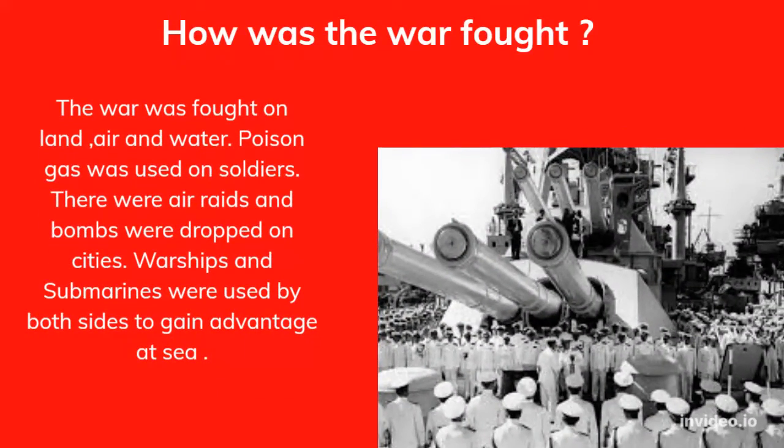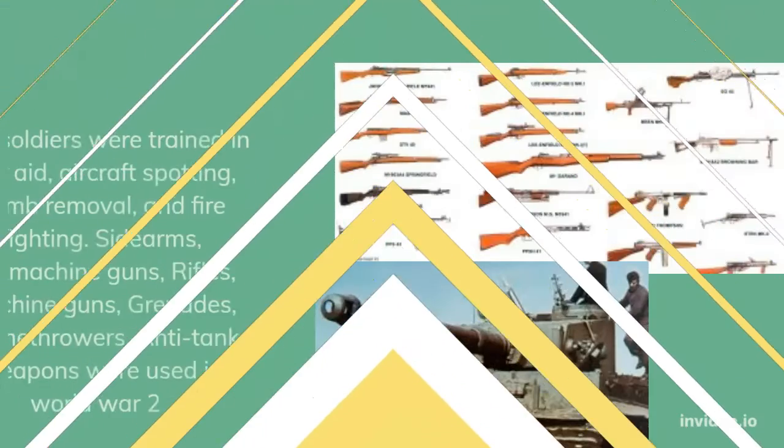How was the war fought? The war was fought on land, air, and water. Poison gas was used on soldiers. There were air raids, and bombs were dropped on cities. Warships and submarines were used by both sides to gain advantage at sea.